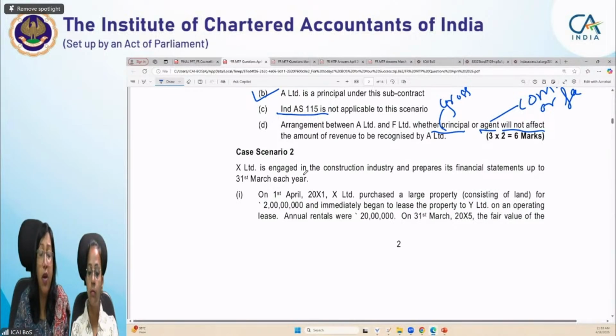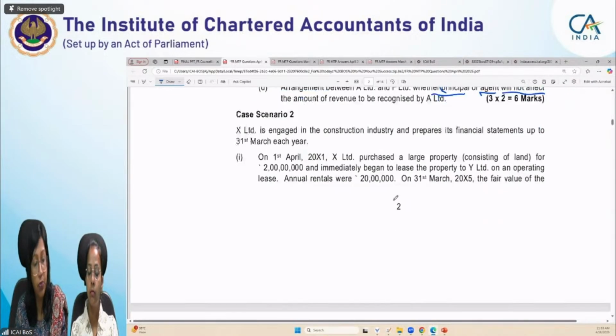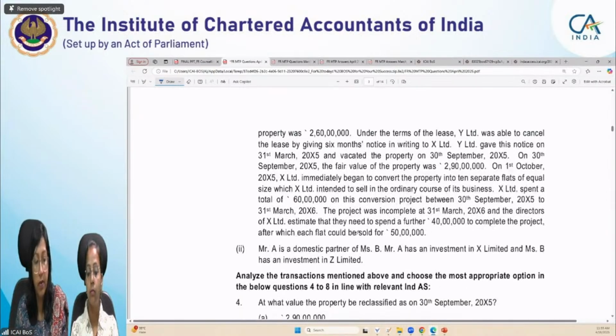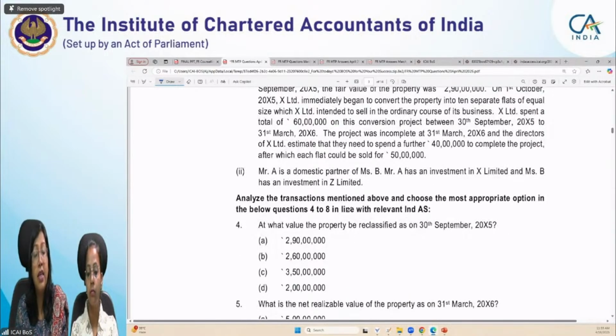Second case scenario, again we'll first move to the MCQ part. Analyze the transactions mentioned above and choose the most appropriate option in below questions 4 to 8. So this case scenario has 5 MCQs. Earlier we were in case scenario 1, we had 3 MCQs. Now we are having 5 MCQs here.